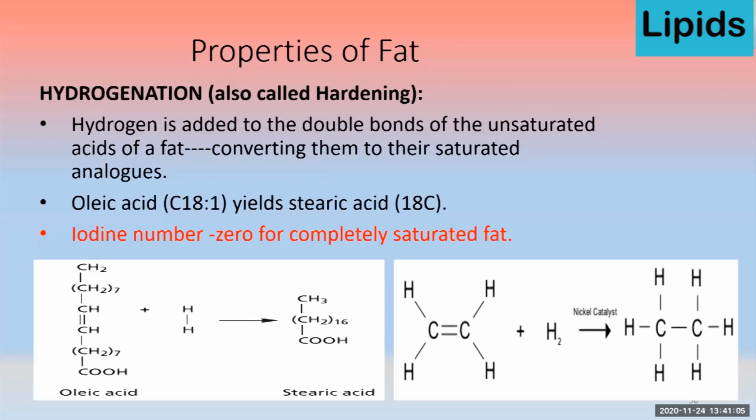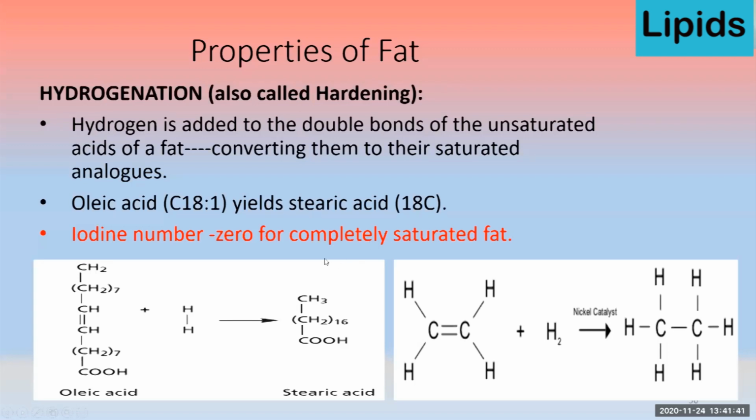Next comes hydrogenation. Hydrogenation is the process where hydrogen is added, and due to the addition of hydrogen, unsaturated fat is converted into saturated fat. This phenomenon is common in the case of ruminant animals. If we feed them oil, it gets saturated when it passes through the rumen due to the presence of microorganisms. Like here, the oleic acid that contains one double bond yields stearic acid after hydrogenation.